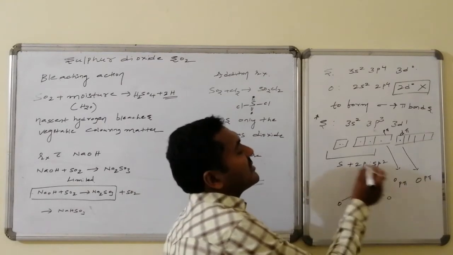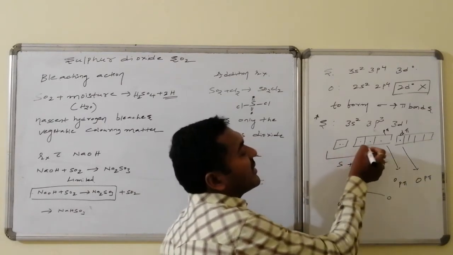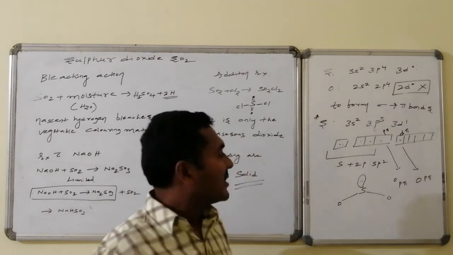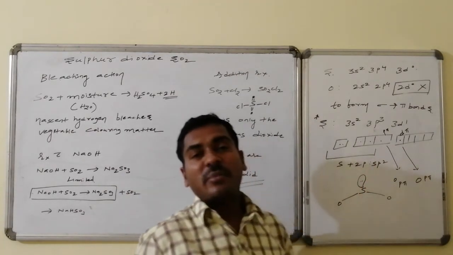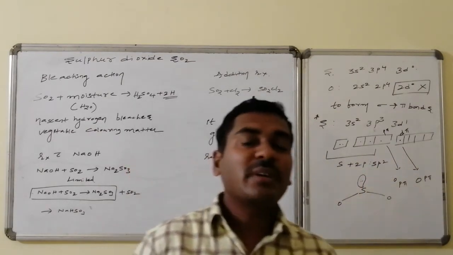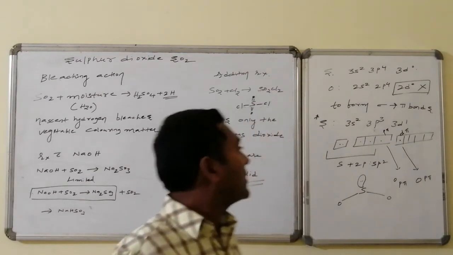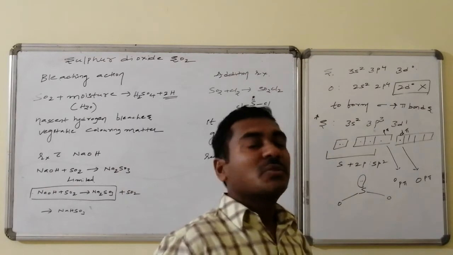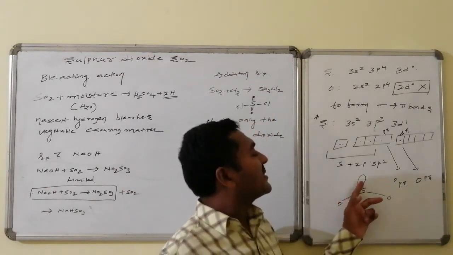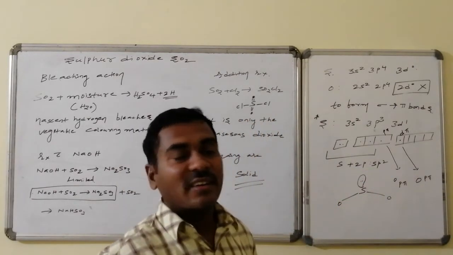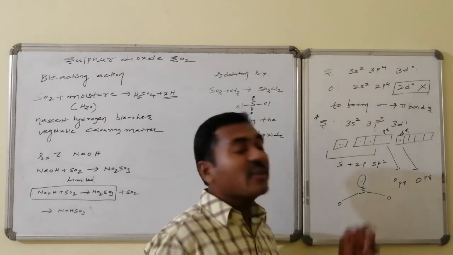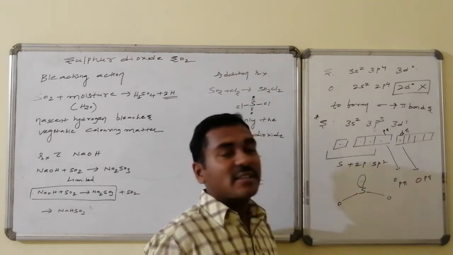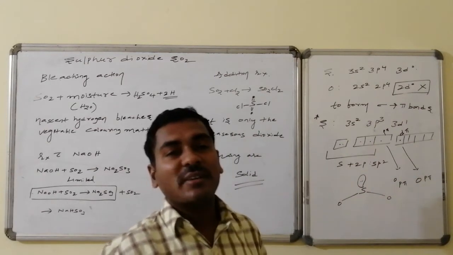In this particular situation, the s orbital and the 2 p orbitals undergo hybridization, leading to sp2 hybridization, and a set of 3 orbitals is generated. How many electrons are there? A total of 4 electrons. So 4 electrons implies 1 orbital is occupied by a lone pair of electrons and the remaining 2 are ready for chemical combination. Each one readily combines with oxygen to form the sigma bond.